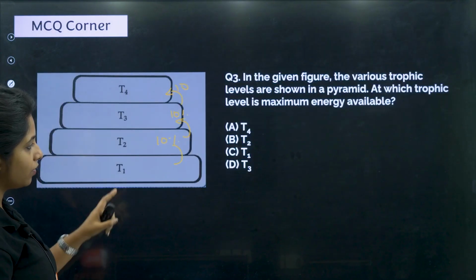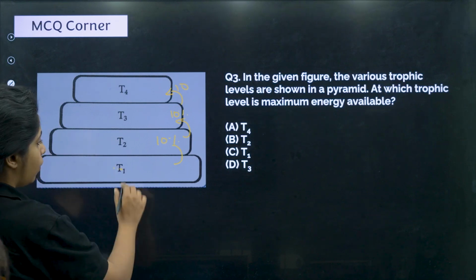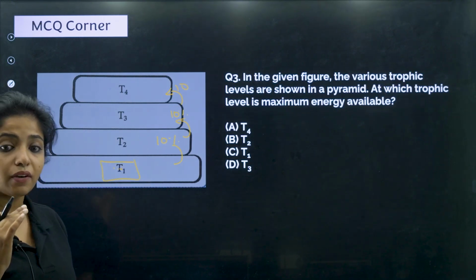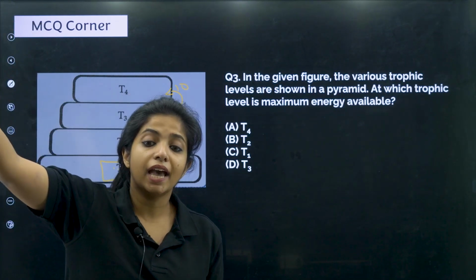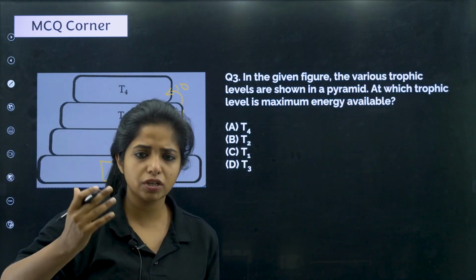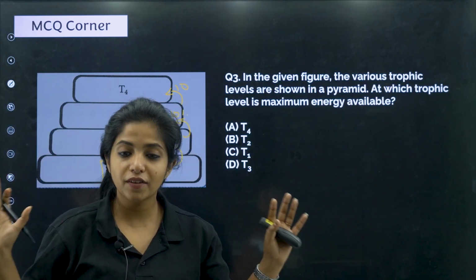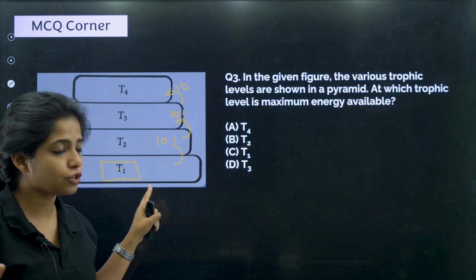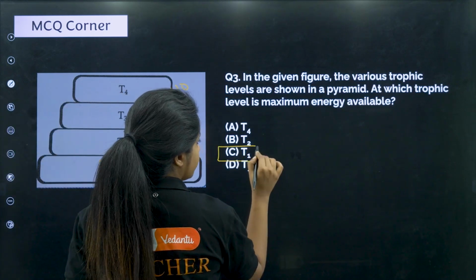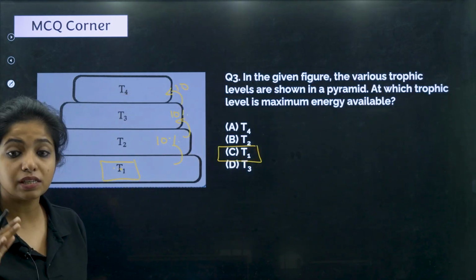So which one will be having the highest amount of energy, children? Always T1. Always the producer will be having a high amount of energy, because it is getting energy directly from the sunlight. Only 1% of energy is coming, but still it is coming. Okay, some amount of energy is coming. So it is the one that receives it directly, which is why I will say T1 is the one that has the highest amount of energy.